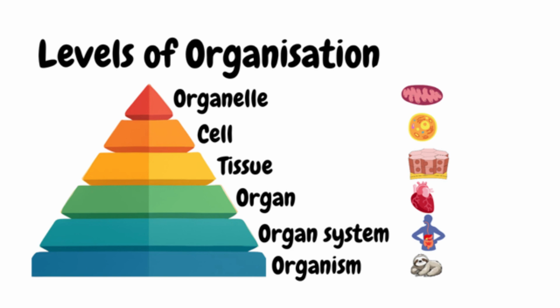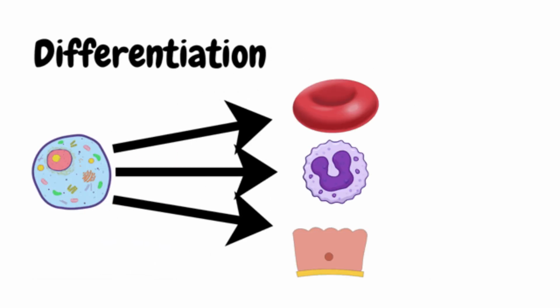Tissues are groups of cells of the same type that fulfill a particular function in an organ. An organ is a group of tissues performing a common function, and an organ system is a group of organs carrying out an overall function in the organism, such as the digestive system. Differentiation is the process during which less specialized stem cells specialize into cells with a specific function, for example red and white blood cells.